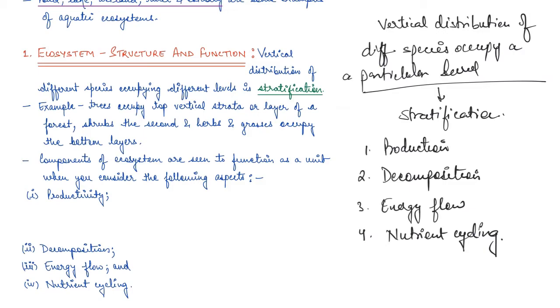A pond is nothing but a shallow water body. It is not so deep, it is a shallow water body, right? And in that we have all the basic components of an ecosystem. So, what are the components? Productivity, decomposition, energy flow, and nutrient cycling.